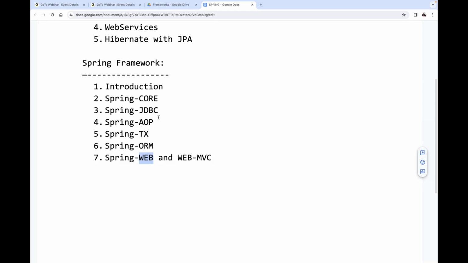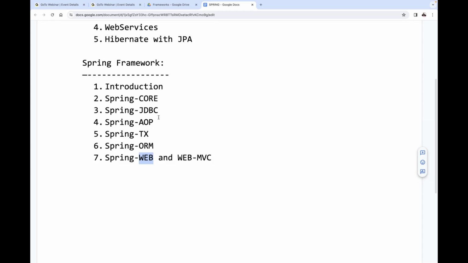JSF, are you aware of it? No, Java Server Faces, not JSPs. Java Server Pages is different. Java Server Faces is different. It's a Sun Microsystems product; nowadays it is available with Oracle Corporation. It is an MVC based framework. All of you are getting it or not? Still, it is available in Java, but it is outdated. Nobody is using it nowadays.